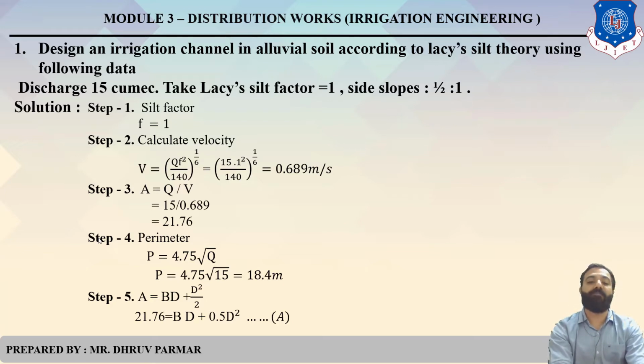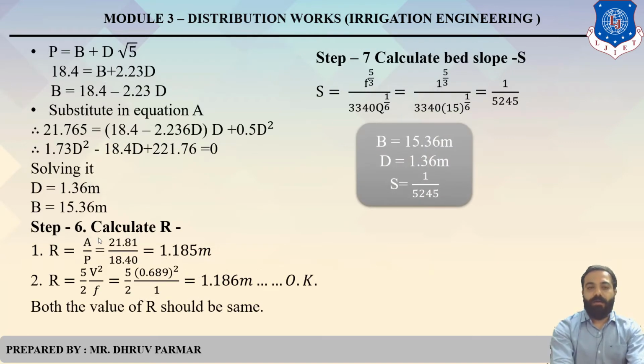Next, step 5. Area A equals BD plus D square by 2. So we have the area, and we have the side slope as per the assumption or directly given. So 21.76 equals BD plus 0.5 D square. That equation is called A. Next, we have the equation of perimeter, P equals B plus 2D under root 5.